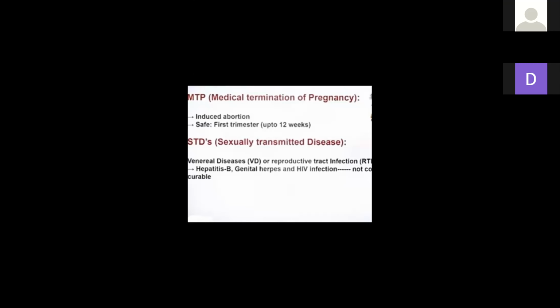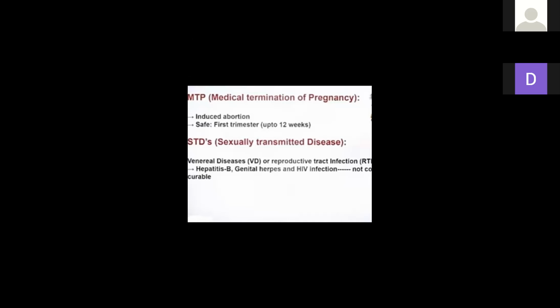Here pregnancy is terminated with the help of medical, that is, lab techniques, etc. In this case, fertilization also occurs, and after that pregnancy and the baby are formed also. Pregnancy भी होगी, fertilization भी होगी, and baby की formation भी होगी. But now the female does not want the baby. In this case, when the pregnancy is terminated, this type of process is known as medical termination of pregnancy.